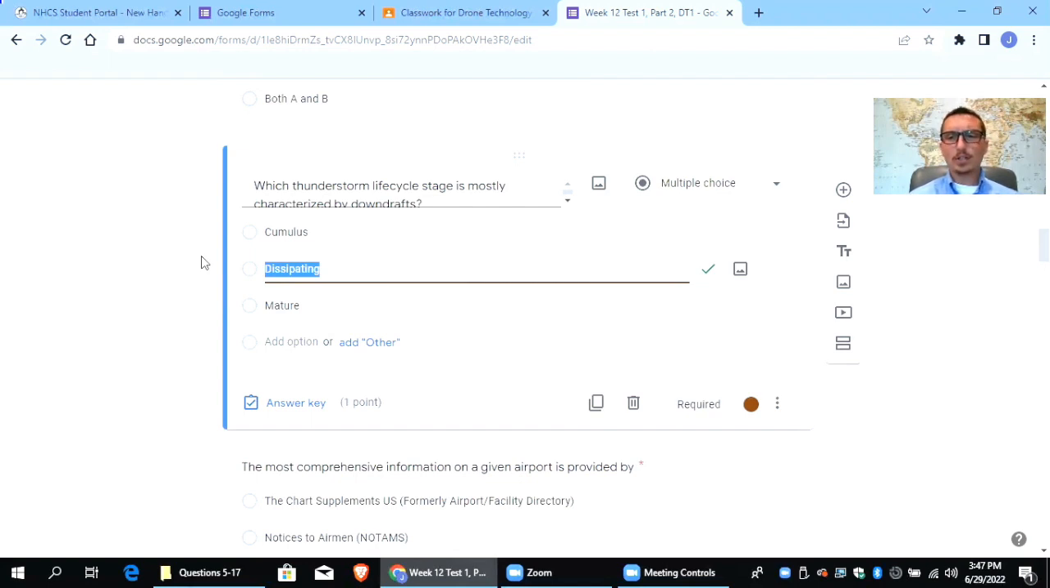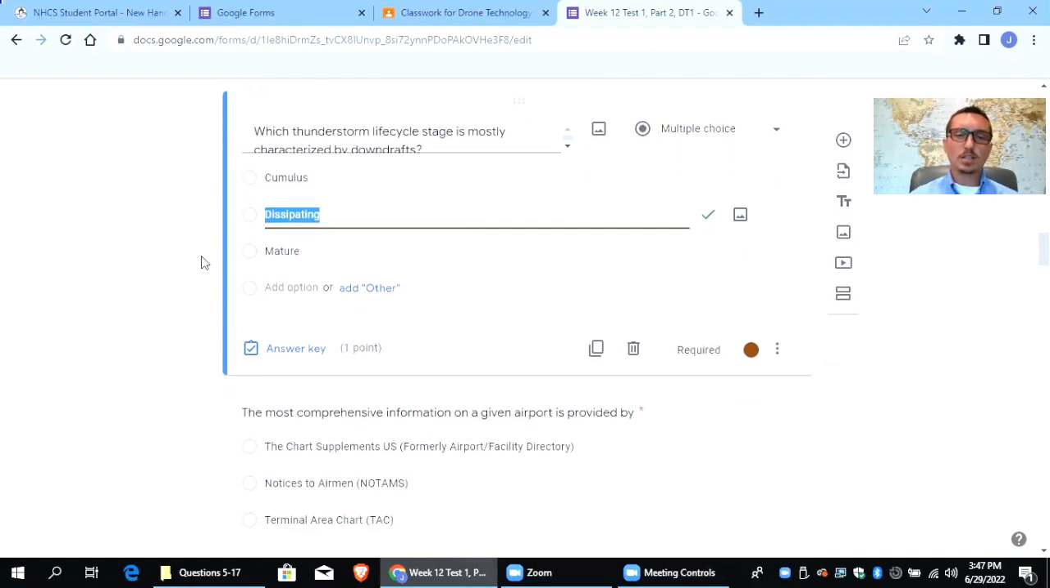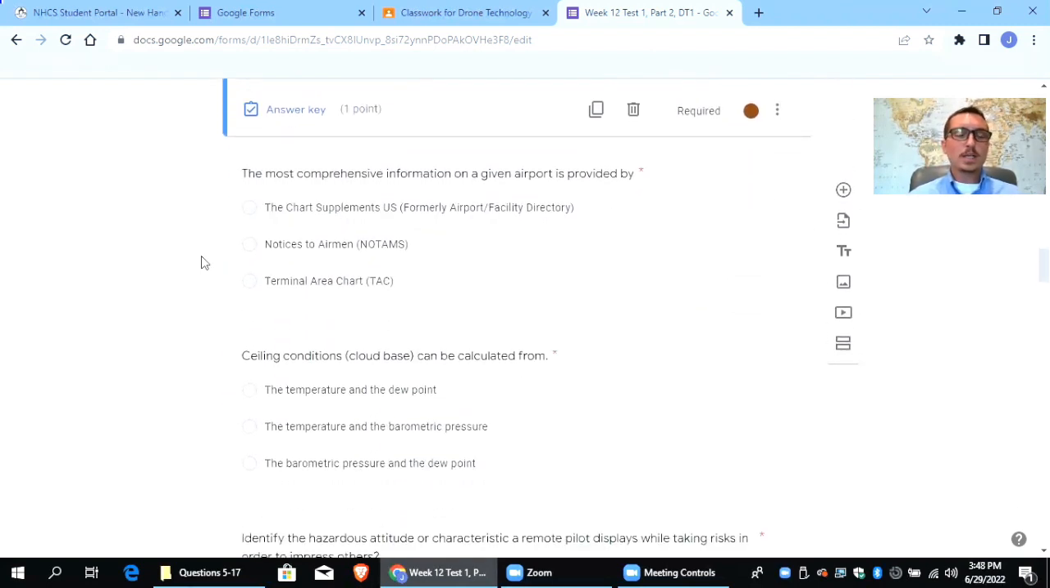Again, I'll do a weather video where I get in-depth about weather, and it's probably going to be multiple parts because there's a lot to weather, but I'll talk about the 3 stages of thunderstorms and a bunch of other stuff.